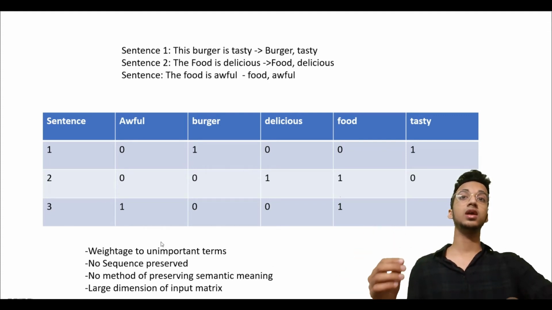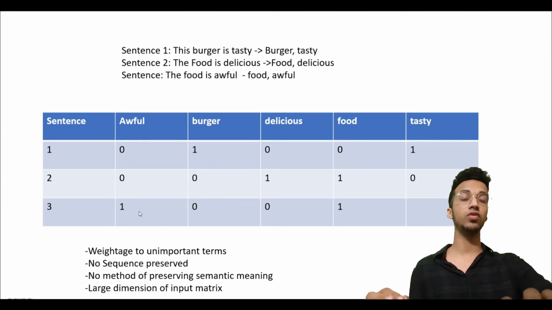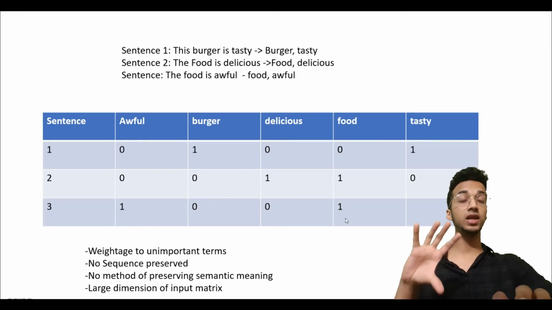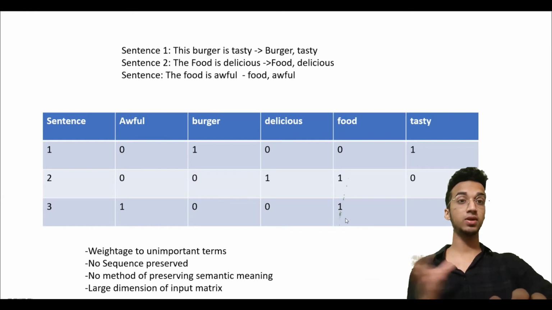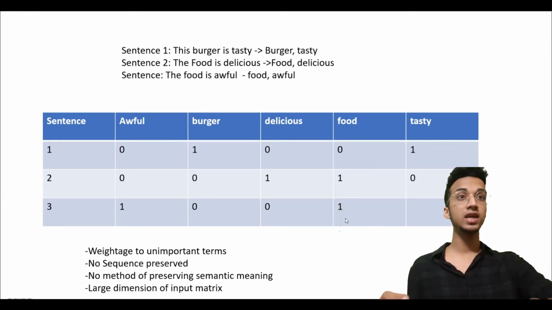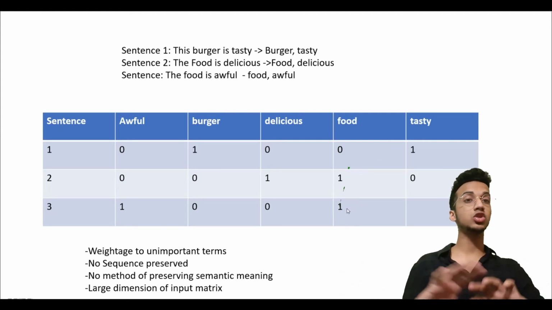For example, if you see food is delicious, which is the second sentence, and food is awful, these two sentences are completely opposite of each other. But the machine learning model does not know that. Instead, it will think that these two sentences are similar because they have the same frequency for the feature food, right? So semantic meaning is not preserved.